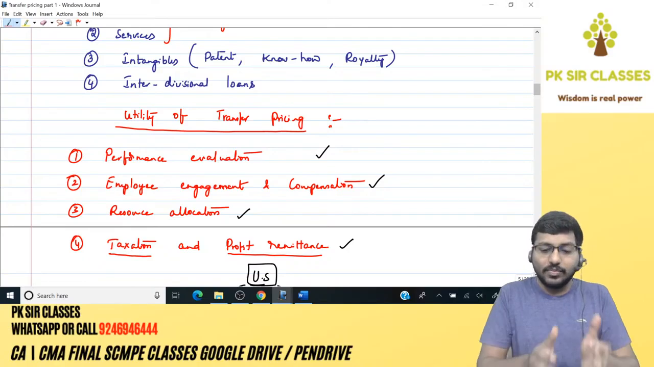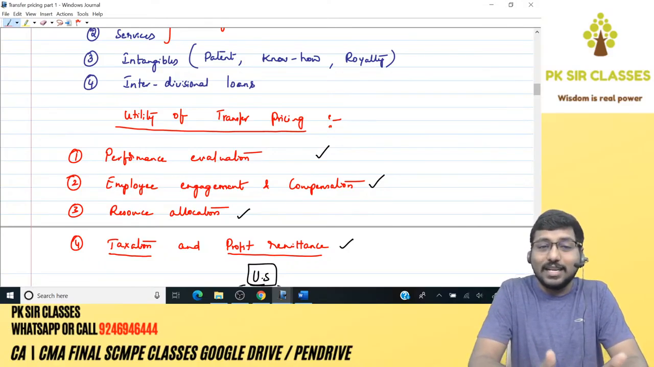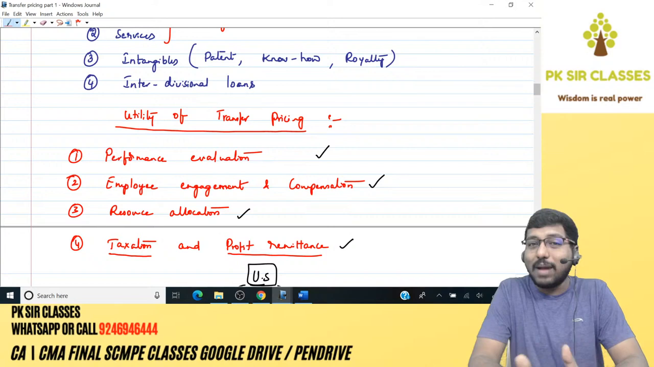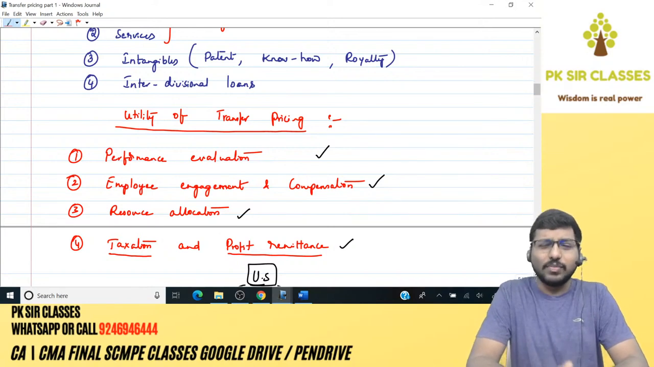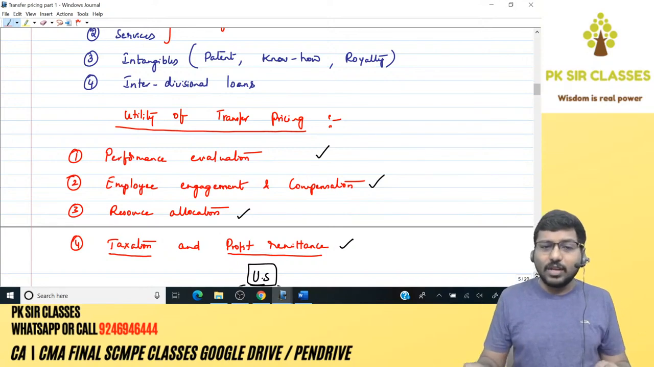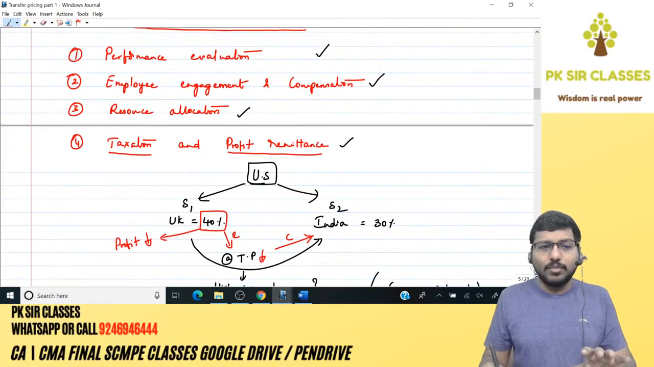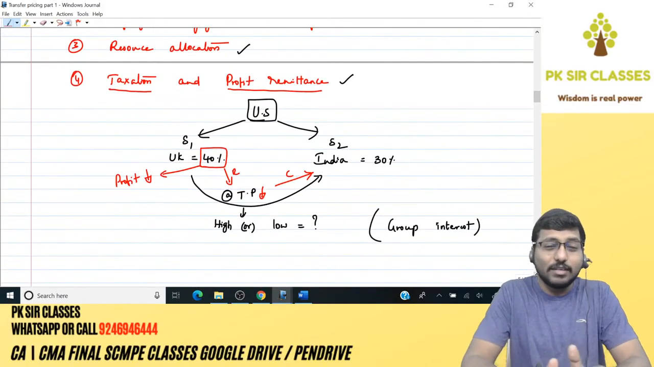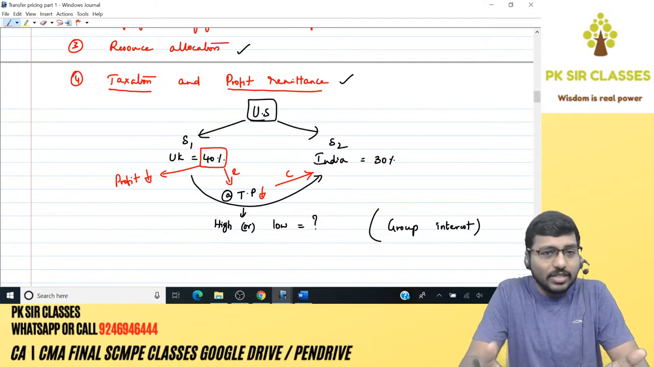Last but not least, transfer pricing helps you in taxation areas as well as profit repatriation or profit remittance. That we have also seen yesterday with examples, right? So one example we have seen with respect to how they will utilize it for taxation, how they'll try to reduce their taxes.